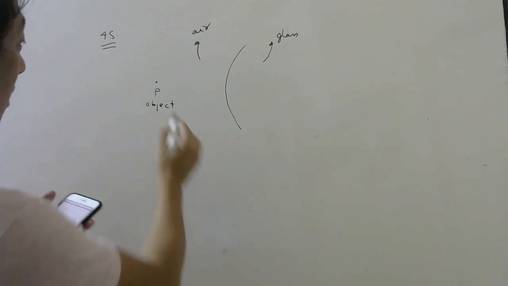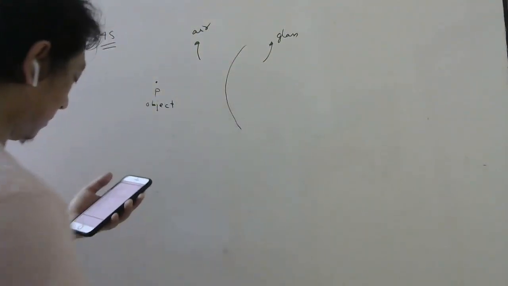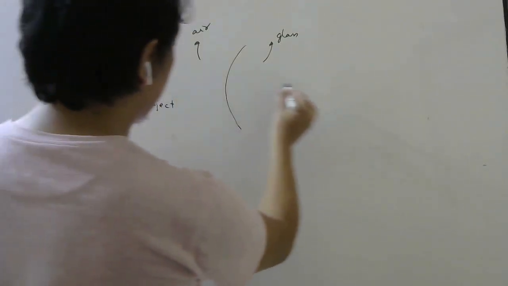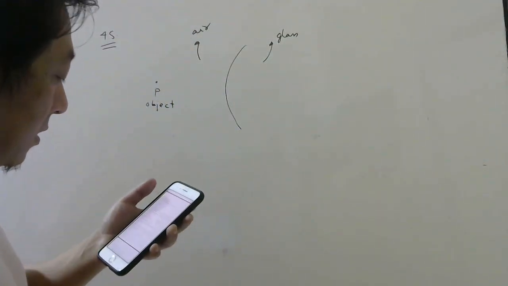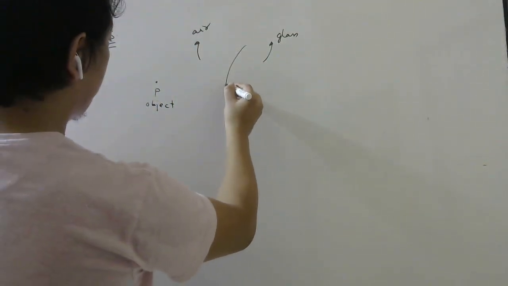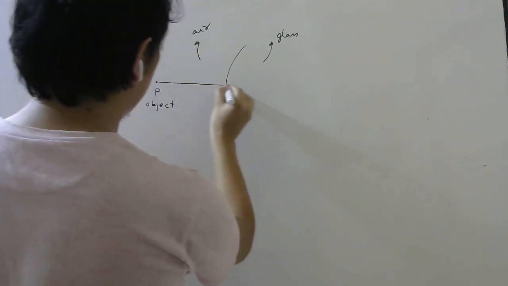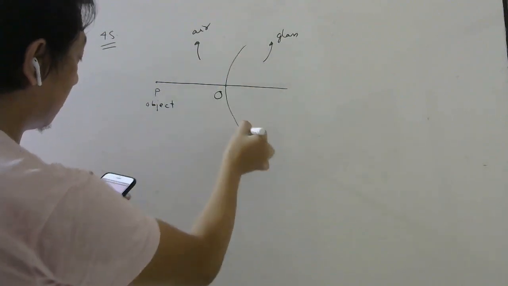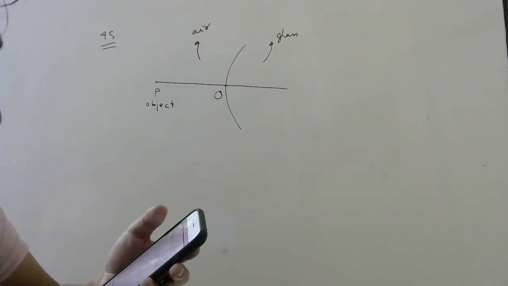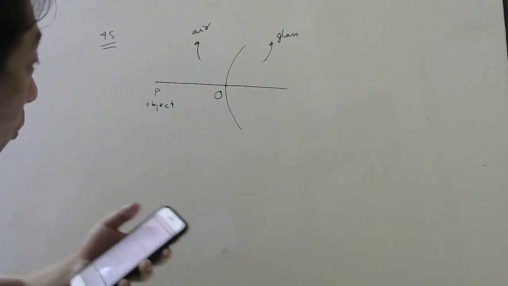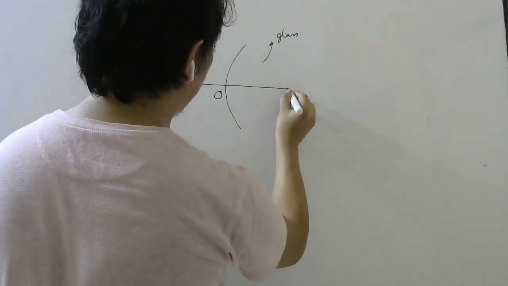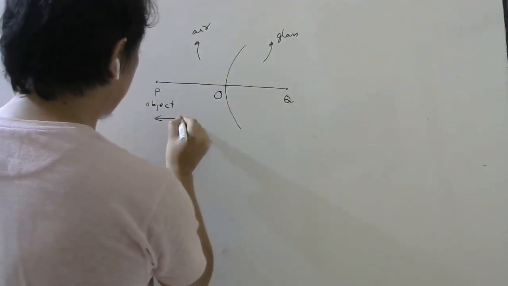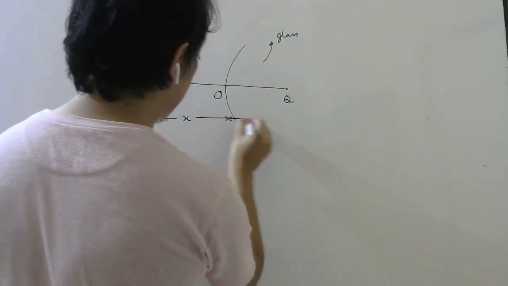And it forms a real image here. The line PQ cuts the surface at O such that PO is equal to OQ. So now I came to know Q is exactly here. This and this are equal. So if I call this distance X, this is also X.